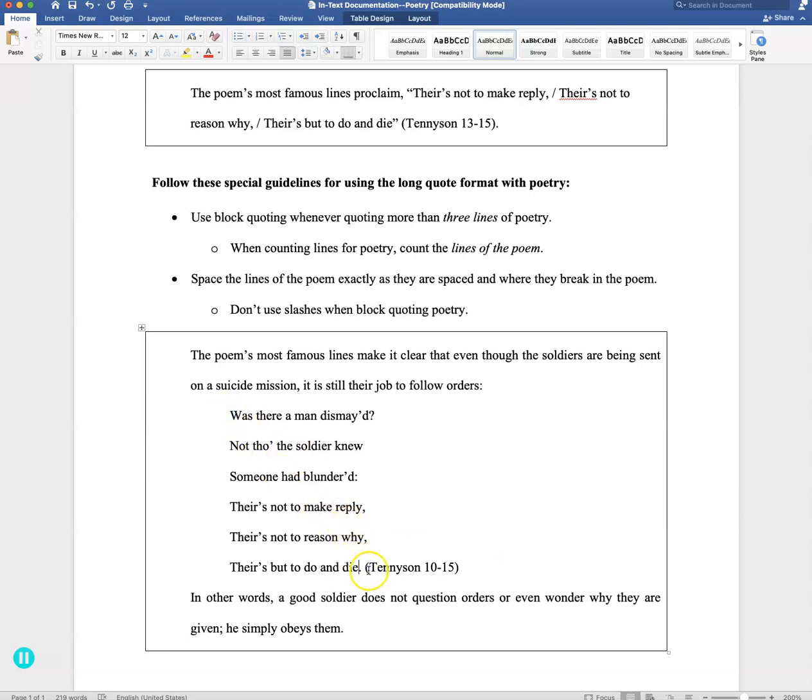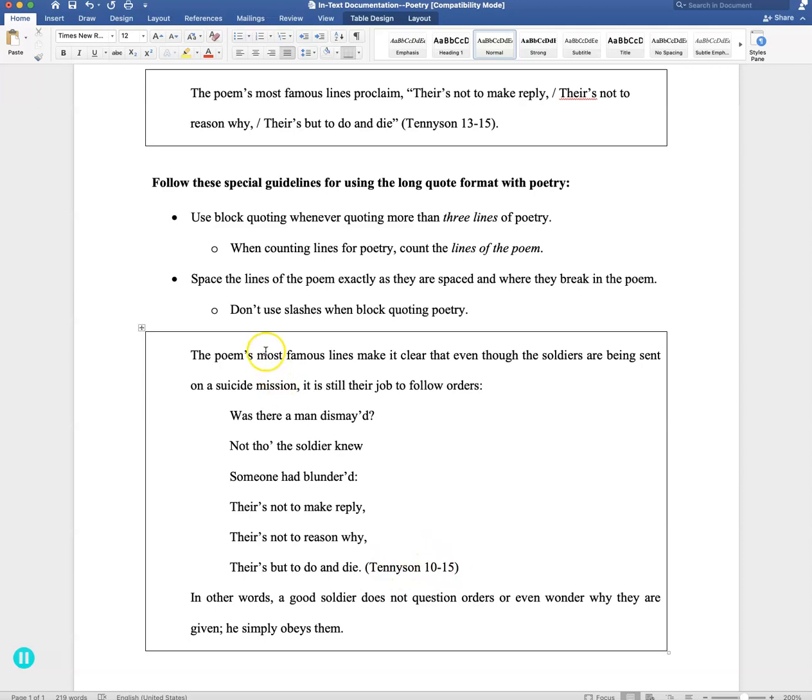Interestingly, the period comes right after the last word of the quote, not after the parentheses. That's a difference, by the way, from when you're doing a quote that's not in the long quote format. Usually the period comes at the end after the parentheses instead. I don't know why it's different, but in a long quote, the period goes there. And of course, we have the author's name and the line number.